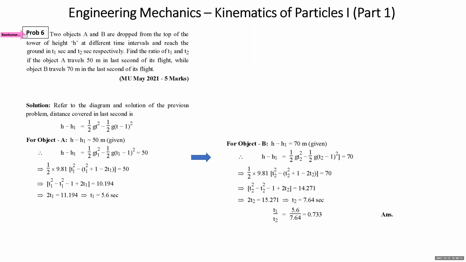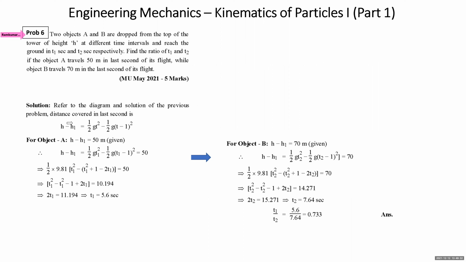Now, in this problem, two objects A and B are dropped from the top of a tower of height h at different time intervals and reach the ground in T1 and T2 respectively. Find the ratio of T1 and T2 if object A travels 50 meters in the last second of flight, while object B travels 70 meters in the last second of flight.